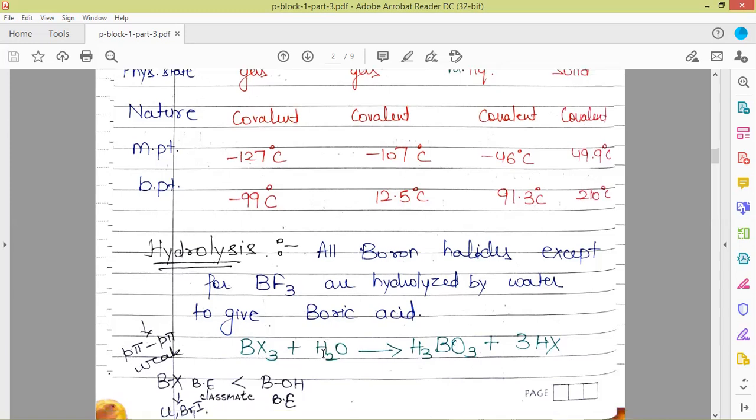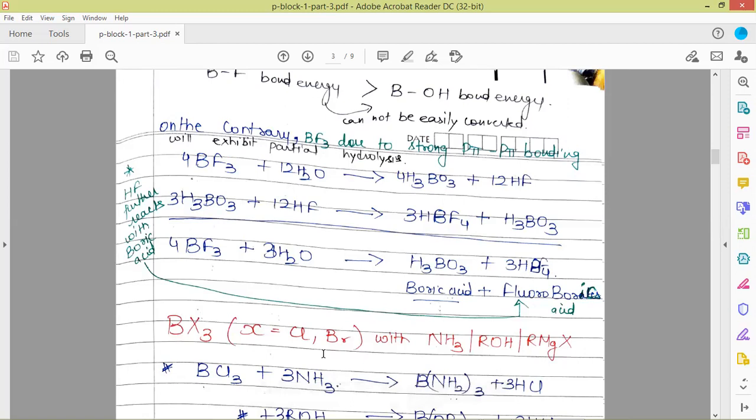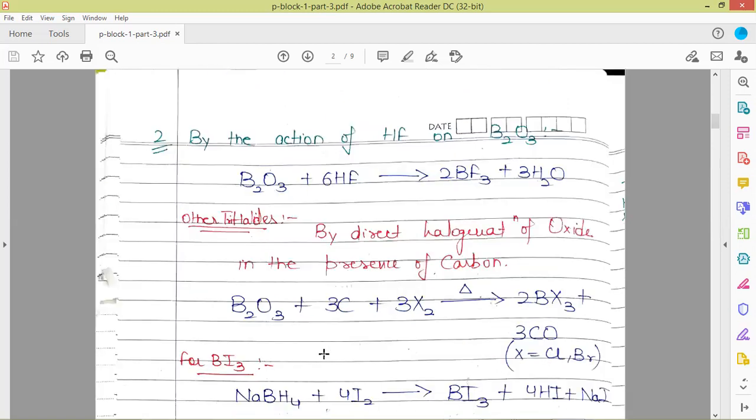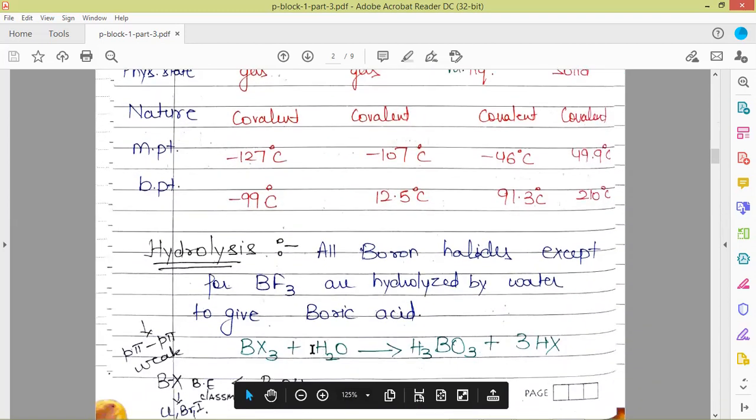So in actuality, the BF3 molecule undergoes partial hydrolysis. It reacts with water to give H3BO3 and HF. It forms HX just as in the hydrolysis of the other compounds, where HX was getting formed when we reacted BX3 with H2O. We get the formation of boric acid and HX.